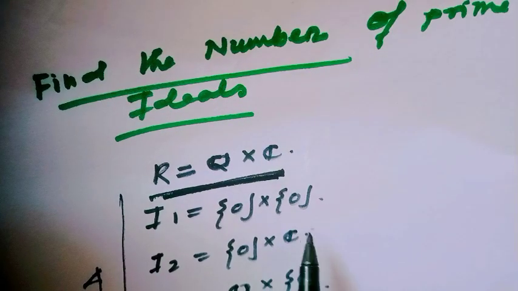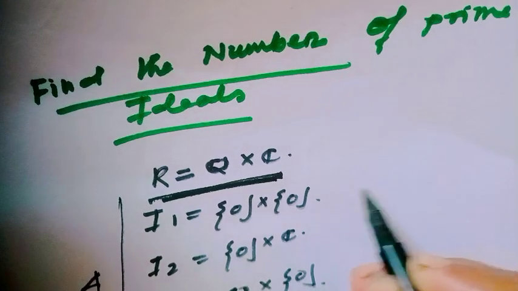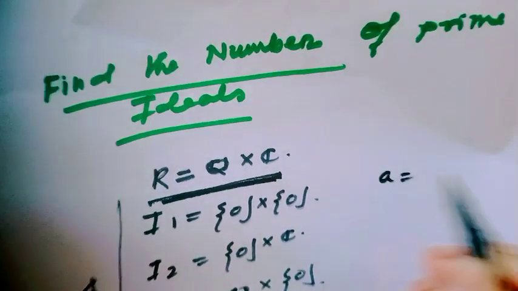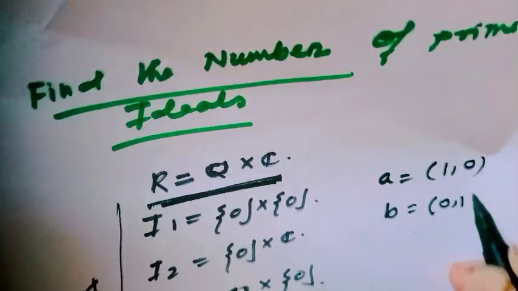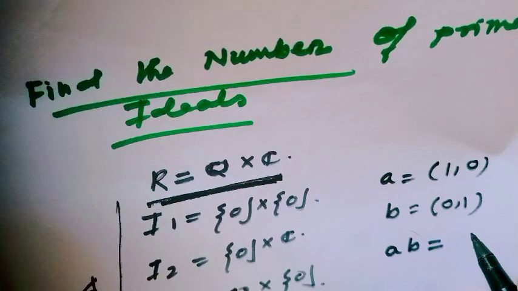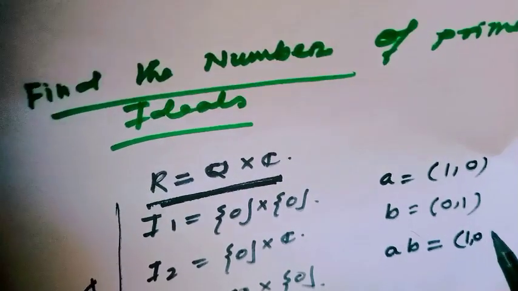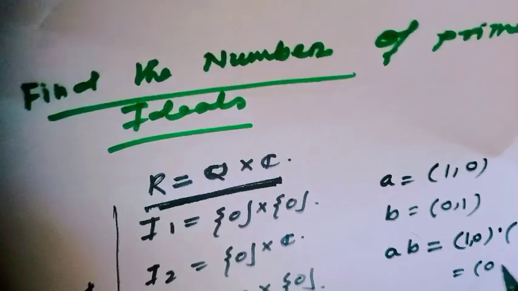I1 is not a prime ideal because if we consider a = (1, 0) and b = (0, 1), then their product ab = (1, 0)(0, 1) = (0, 0).